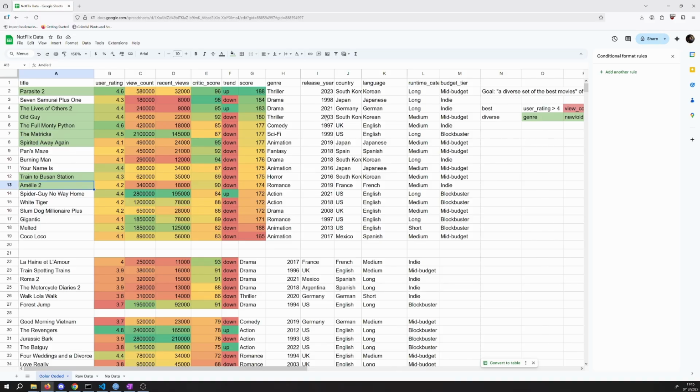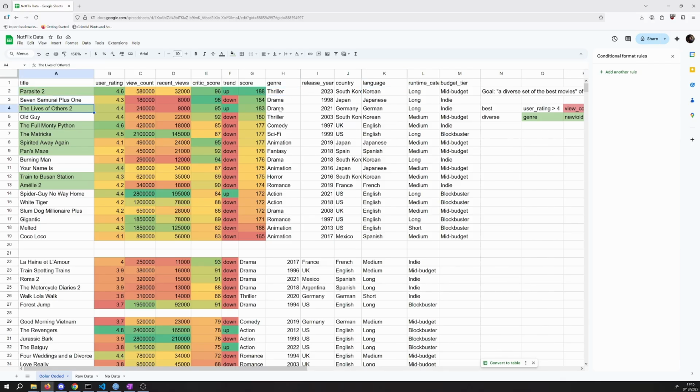Let's just do a quick run through. We've got a thriller. Oh, no, we wanted to swap out one of our other thrillers. So this one should be replaced with Pan's Labyrinth, which was a fantasy movie from Spain in Spanish language that we were trying to get. Okay, so we've got our first movie. It's a thriller from Korea.